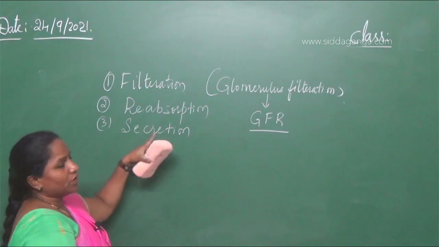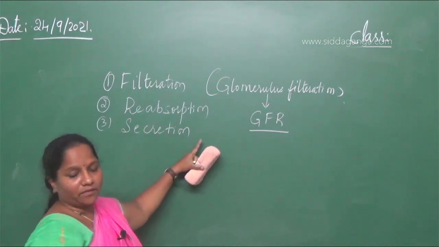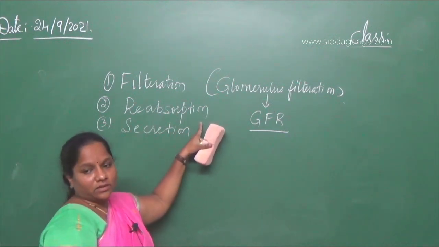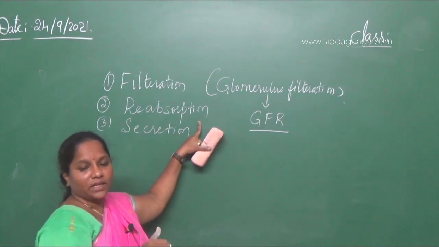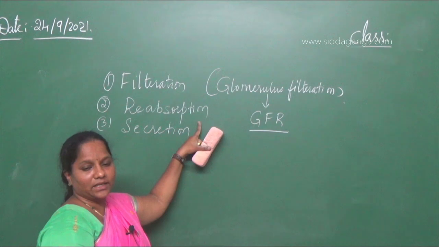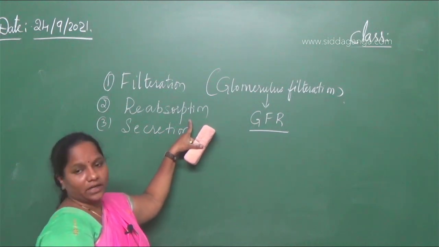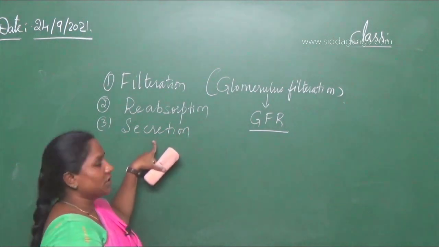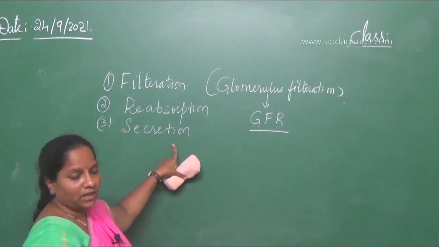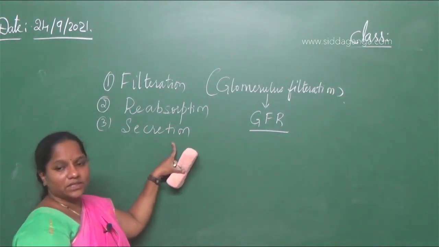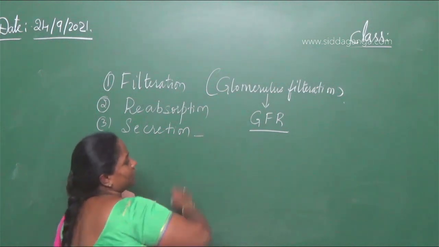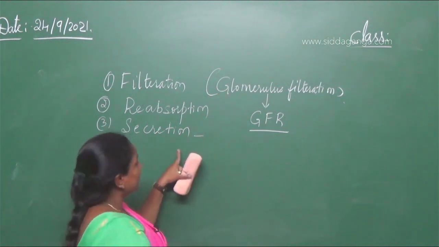Next, reabsorption. Many of the electrolytes and some of the molecules are reabsorbed in the PCT. Then in the Henle's loop, reabsorption also takes place. Next, secretion. Secretion is done in the collecting tubule, and concentrated urine is formed in the secretion part.